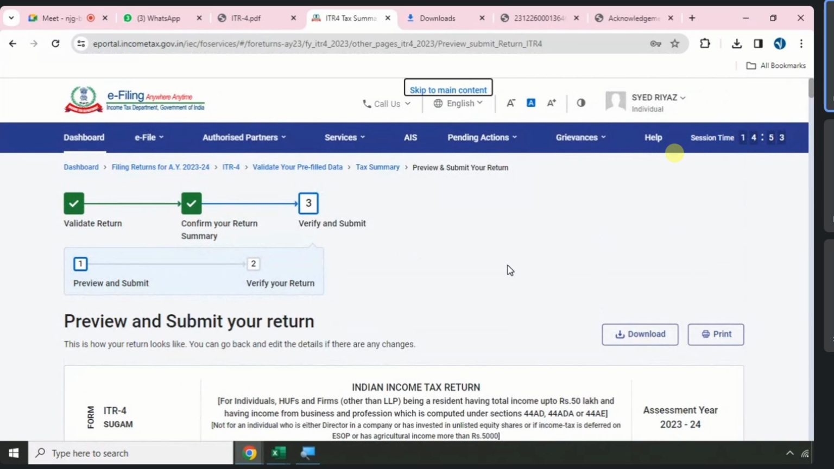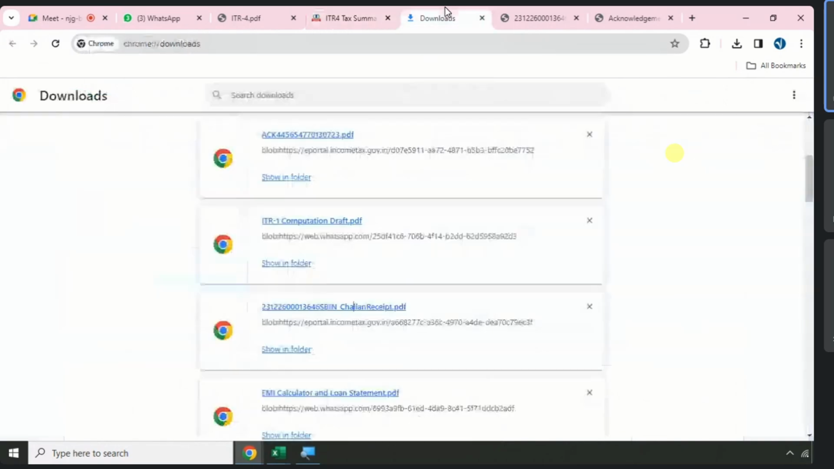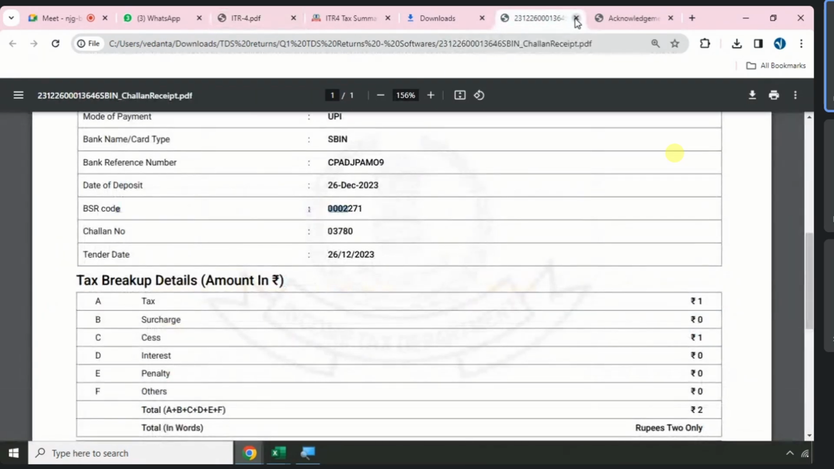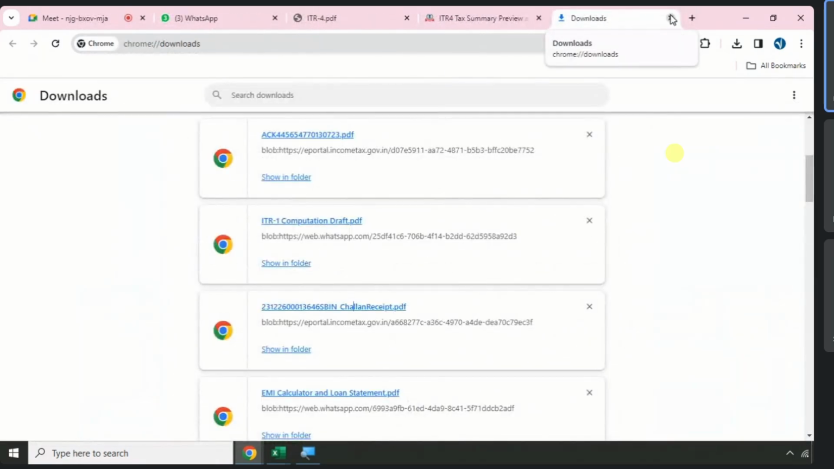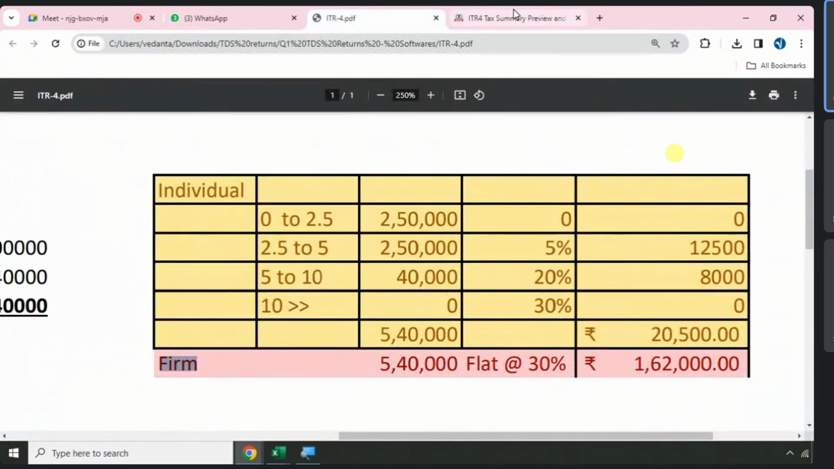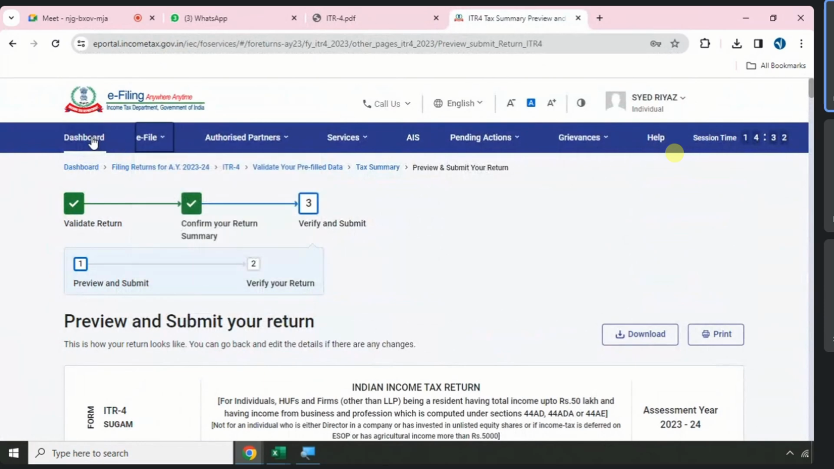What is the maximum liability we got? 20,500 plus the extra taxes. I will show you the same practicals by using a firm PAN card. Note down the firm logins. Online students also note down the firm logins. You may have an individual PAN card, but I am giving you now a firm login. Note down the firm PAN card.